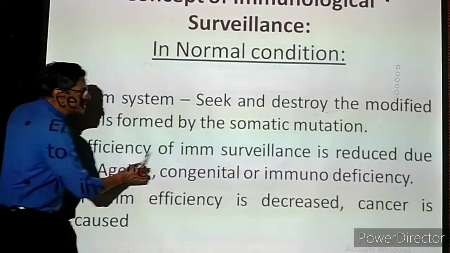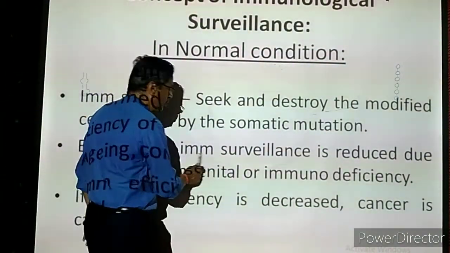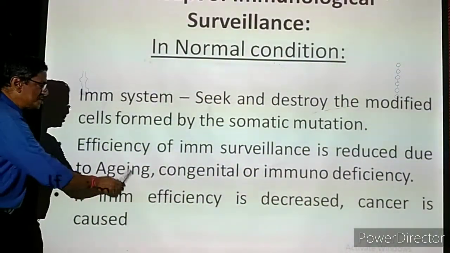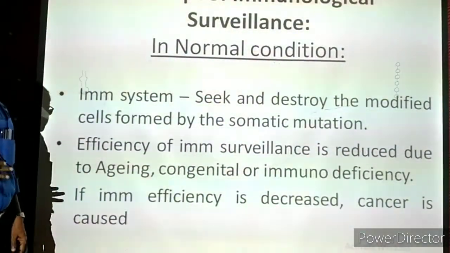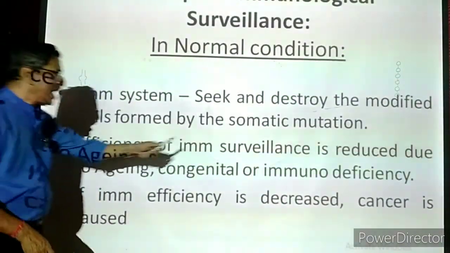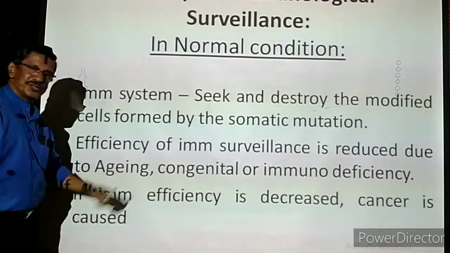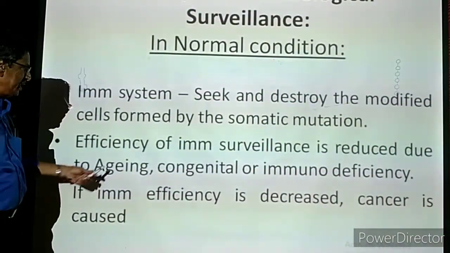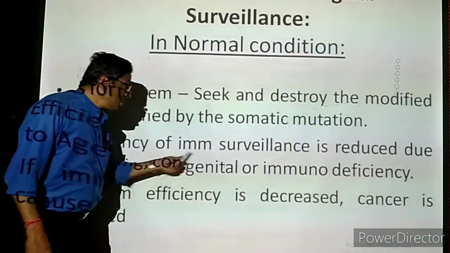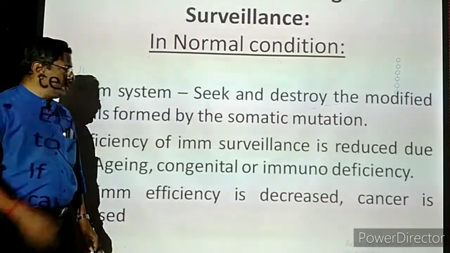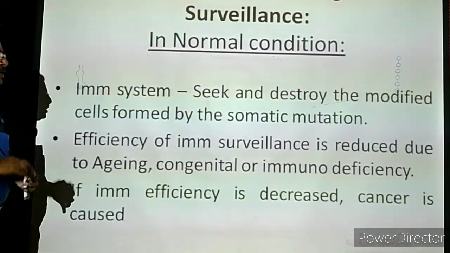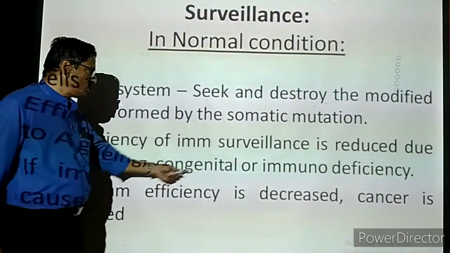The efficiency of immunosurveillance is reduced due to aging. Our immunity level gradually decreases with age. When the age is increasing, the immunity level is gradually decreasing. Or it may be congenital, which means a genetic problem. The person may be of young age, but a genetic problem will come, and that is called congenital.